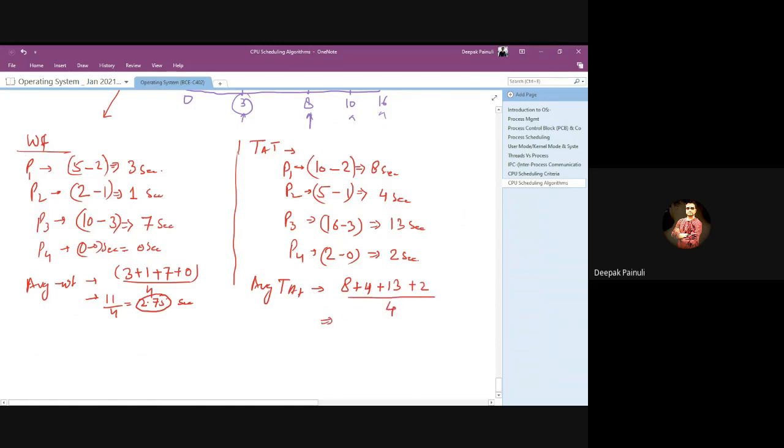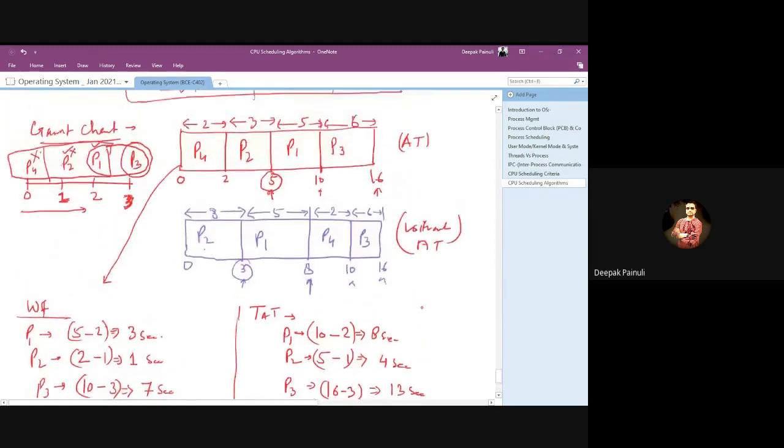That means 27 by 4. So the turnaround time in this case will be 6.75 seconds.